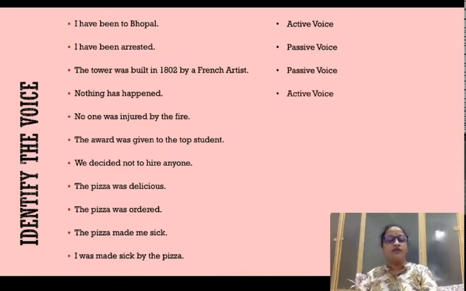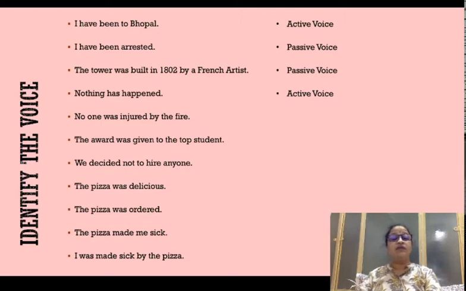No one was injured by the fire. No one is the subject here. Again, you should be able to identify various kinds of subjects. No one, everyone, someone, anyone, each, either, or, neither, nor. All of these are subject types apart from I, you, we, he, she, Ram, Sita, London, Bhopal. Apart from all those things, these are also subjects: no one, someone, either, or, neither, nor, each, every, somebody, everybody, all.